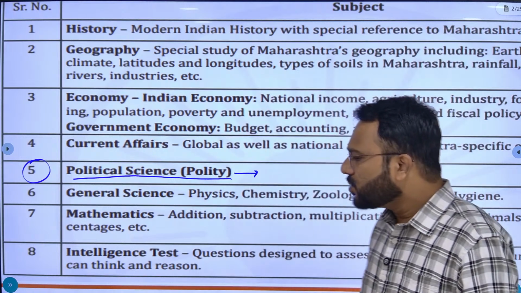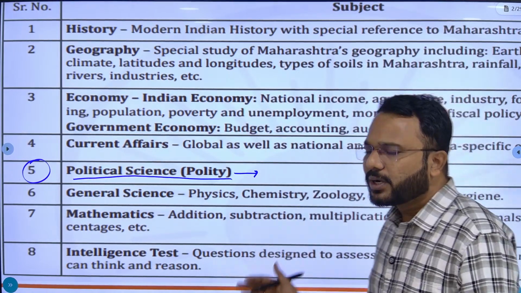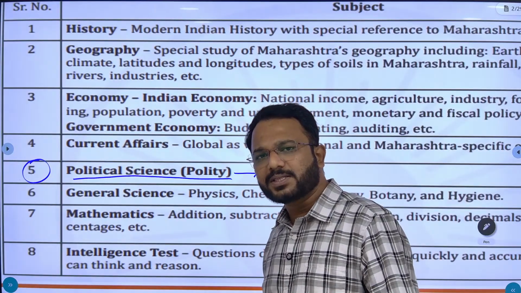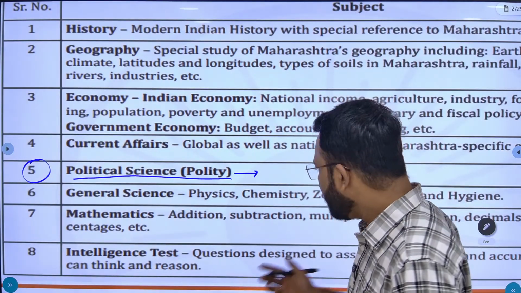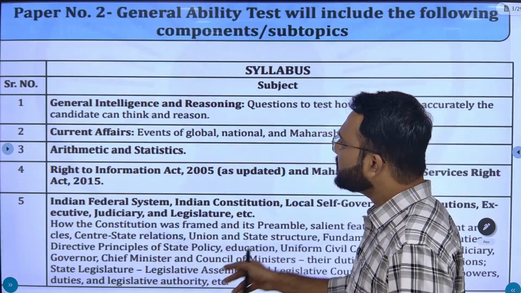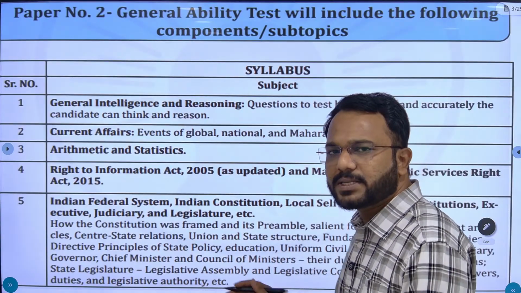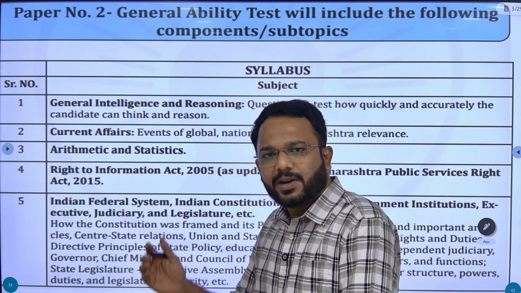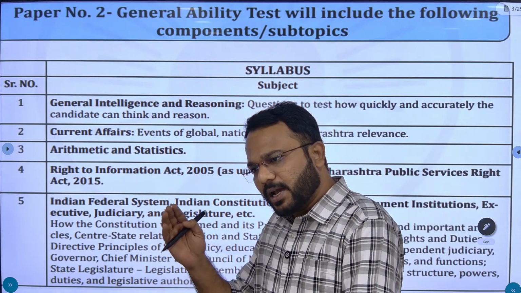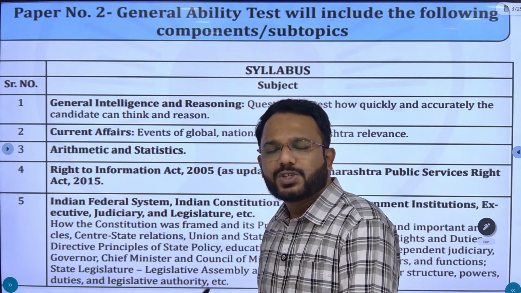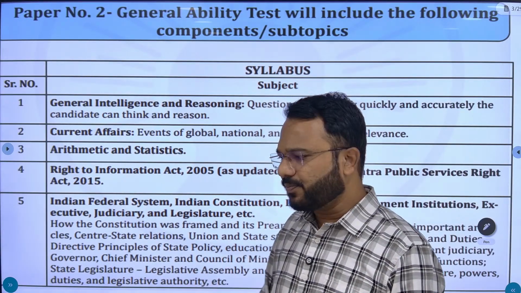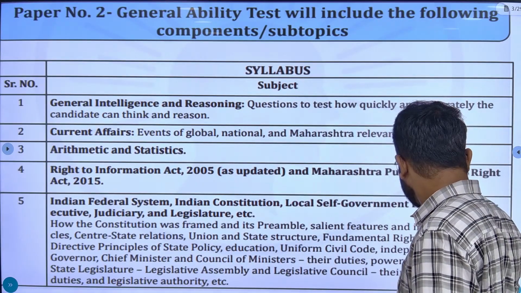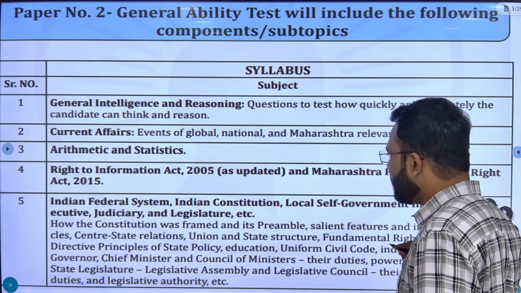We have decoded this syllabus for the preliminary exam as well as for the mains exam. But first, let's move on to the mains syllabus. Then we will discuss in detail which topics they are asking and what the important topics and subtopics in them are which you should prepare for the exam. Fine. So here is the syllabus for the mains exam.